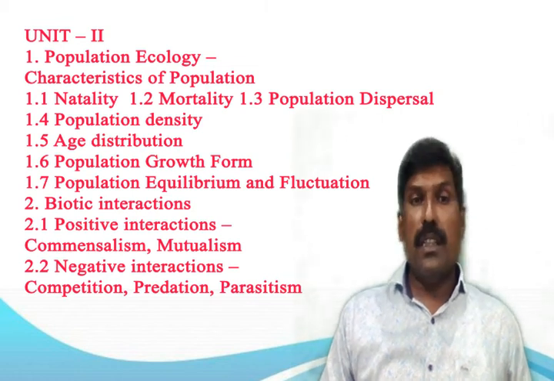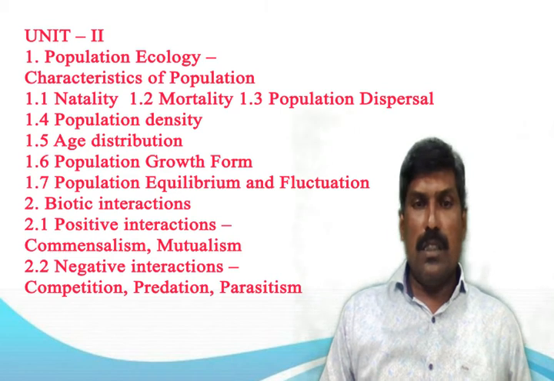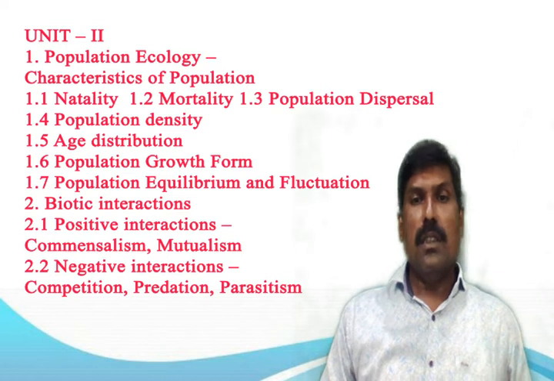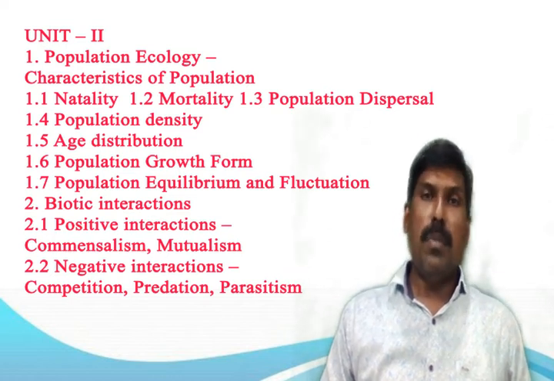Then next is age distribution. Age distribution, also called age composition in population studies, is the proportionate numbers of persons in successive age categories in a given population.